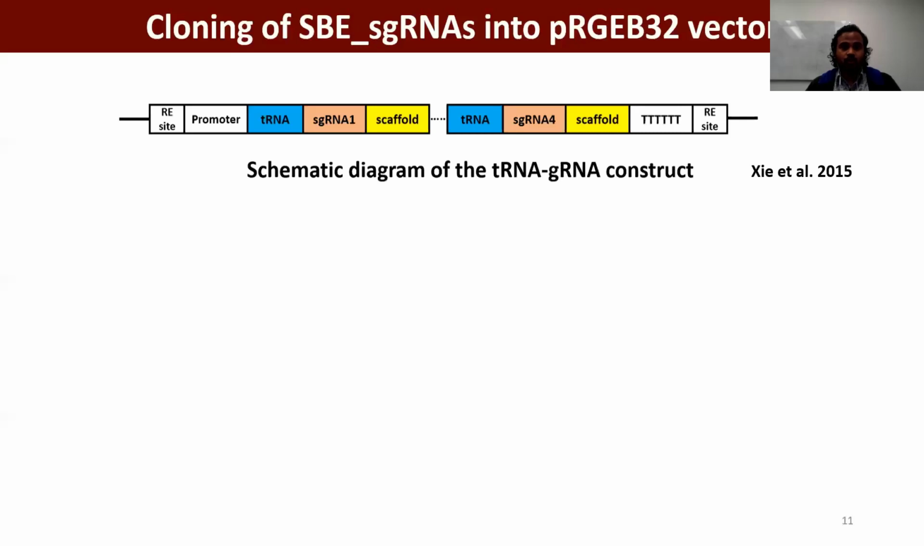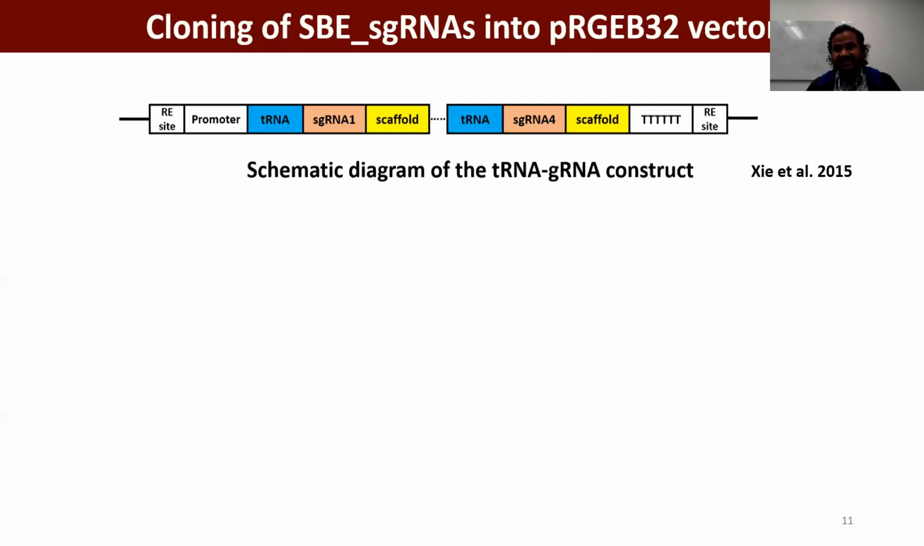Then we cloned our designed guide RNA into a vector. For this, we used the endogenous tRNA processing system. One of the advantages of this tRNA processing system is that only a single promoter can overexpress multiple guide RNAs at a time, because in our experiment, we use 4 types of guide RNA.